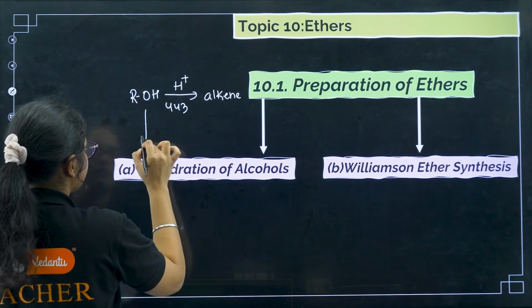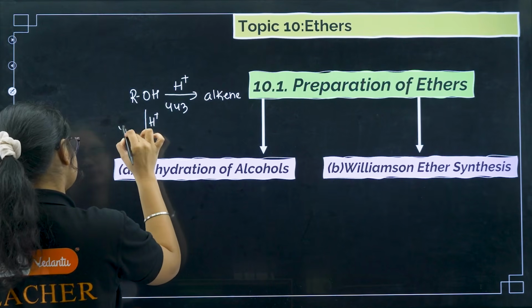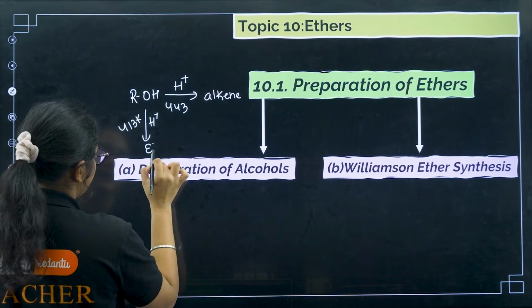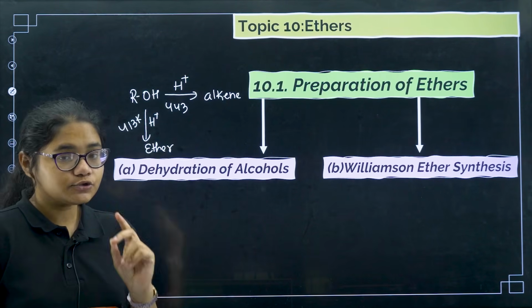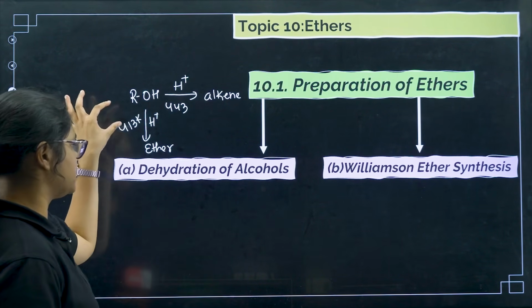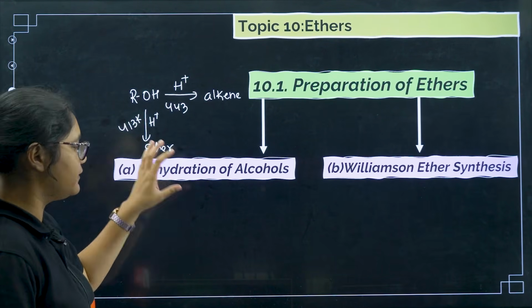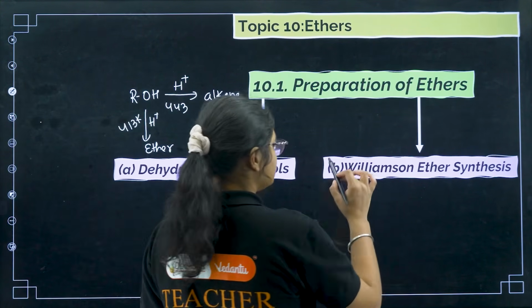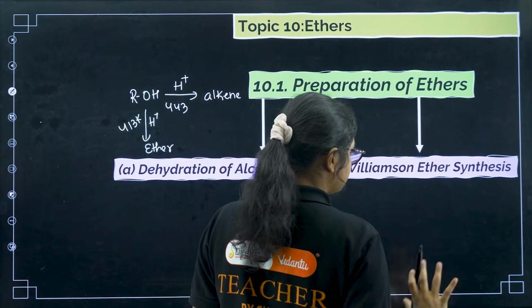But if you dehydrate them at 413 Kelvin, then we get ether. So we use dehydration of alcohol at a lower temperature, that is 413 Kelvin, to get ethers.